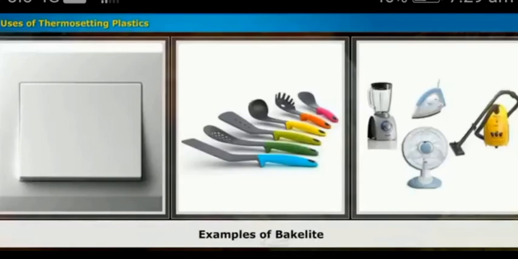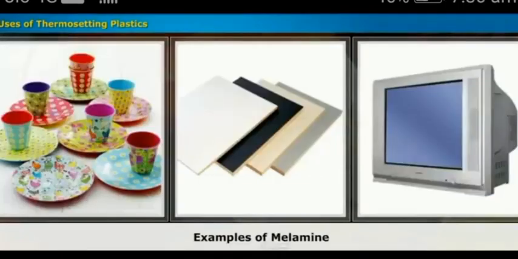What is melamine? Melamine is a versatile material, it resists fire and it can tolerate heat better than other plastics. So it is used for making kitchenware, floor tiles and fabric which resists fire, like computer and TV cabinets. It is an example of thermosetting plastic. Clear, students? What are the examples of thermoplastics and what are the examples of thermosetting plastics?